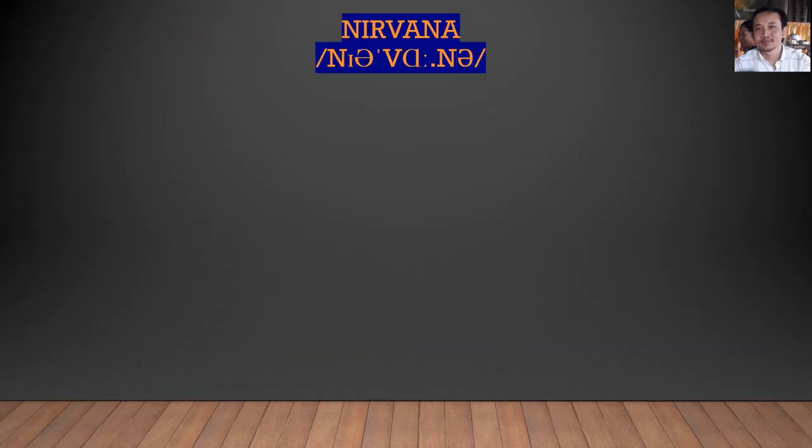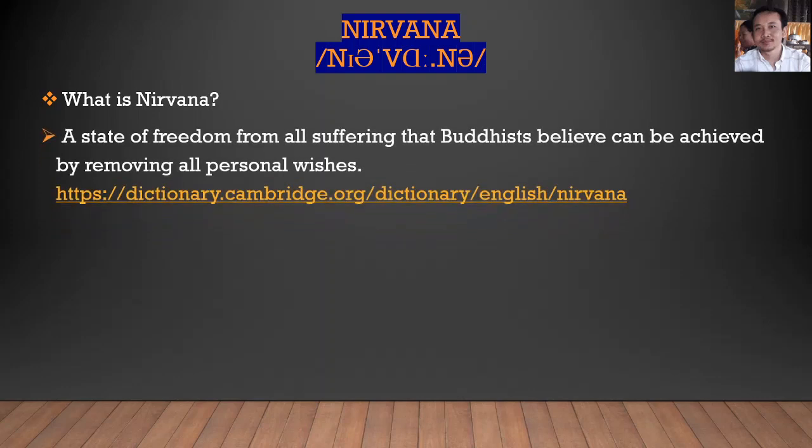And nirvana, so you can look at the phonetic symbol below it. I wrote it for you here, nirvana. So what is nirvana? Do you understand? You only know nirvana in our language, so you can translate it. The translation in the dictionary is a state of freedom. Nirvana is a state of freedom from all suffering that Buddhists believe can be achieved by removing all personal wishes.